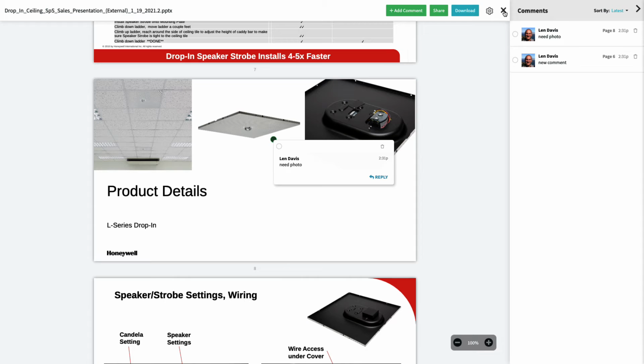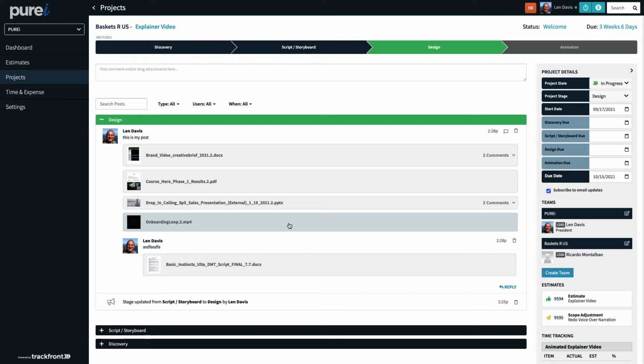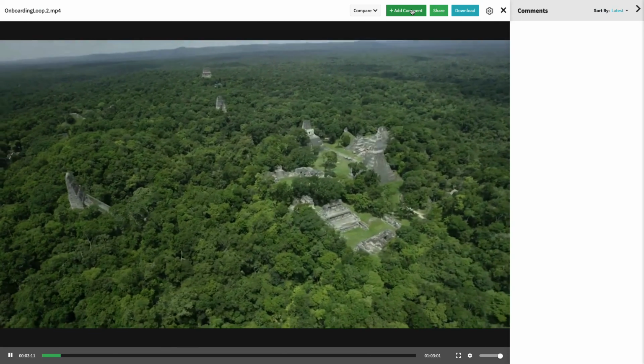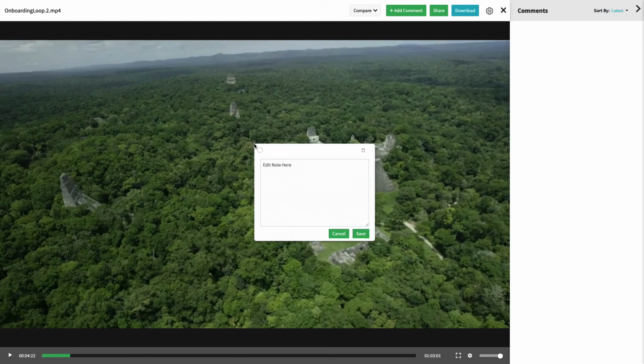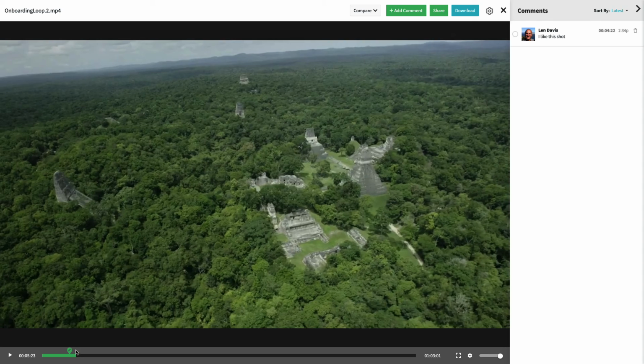So that works for any image file, any document, PowerPoint, and so forth. Now let's take a look at an example with videos, because this is slightly different. Trackfront handles video attachments differently in the viewer. So you can click play to preview the video, and now somebody can make a comment at any point in the video. And then what you'll notice is the comment appears with a notation here on the timeline of the video.